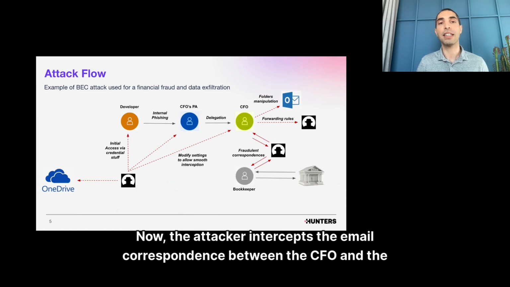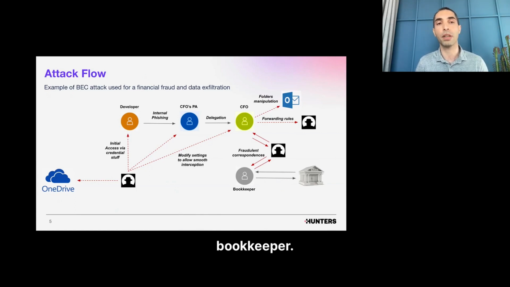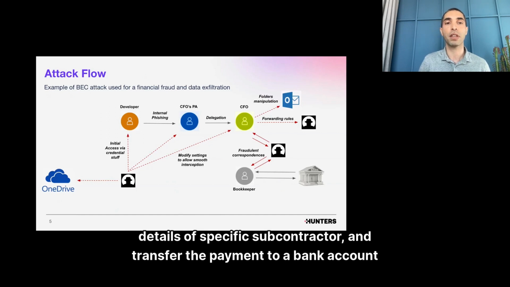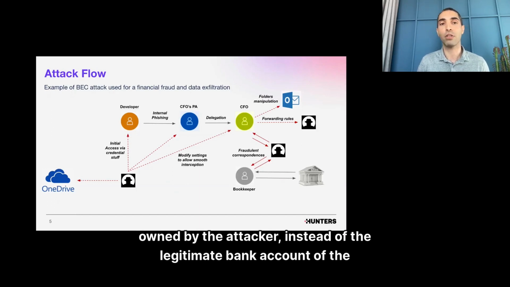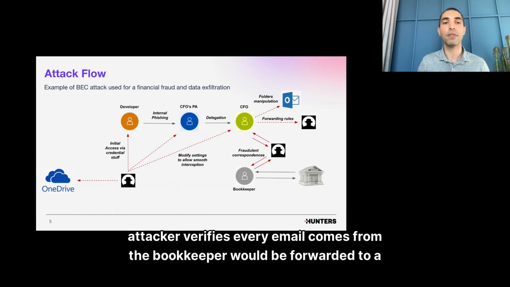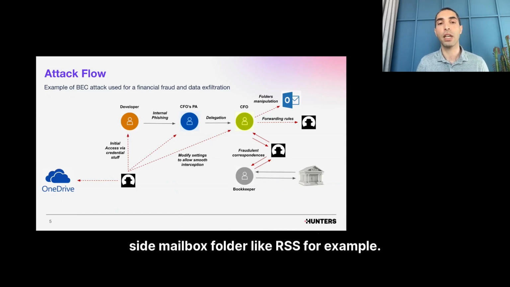Now, the attacker intercepts the email correspondence between the CFO and the bookkeeper. He creates fraudulent emails that convince the bookkeeper to switch bank account details of a specific subcontractor and transfer the payment to a bank account owned by the attacker instead of the legitimate bank account of the subcontractor. The attacker verifies every email that comes from the bookkeeper is forwarded to a side mailbox folder, like RSS, for example.